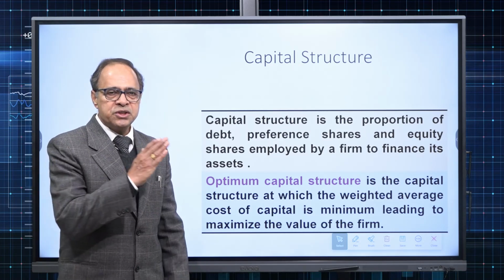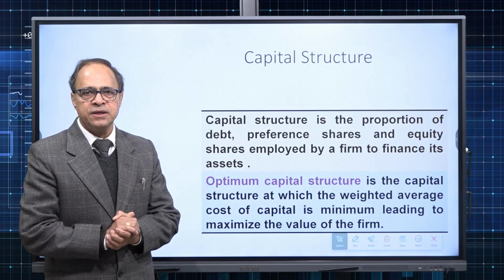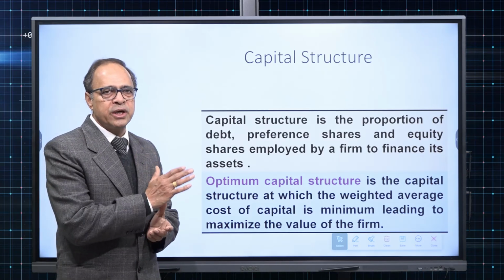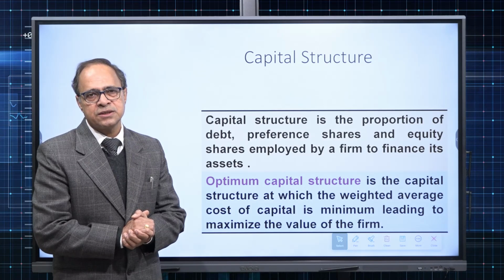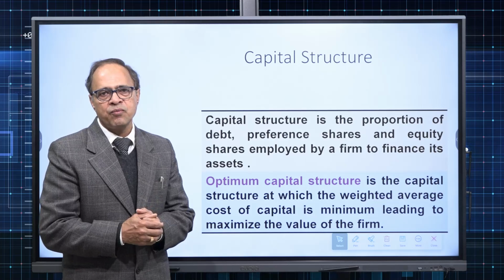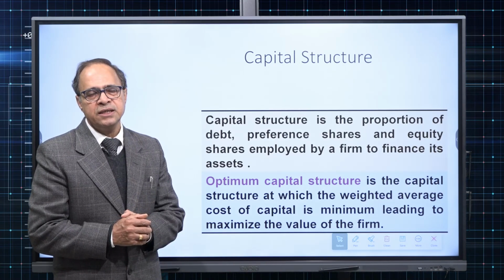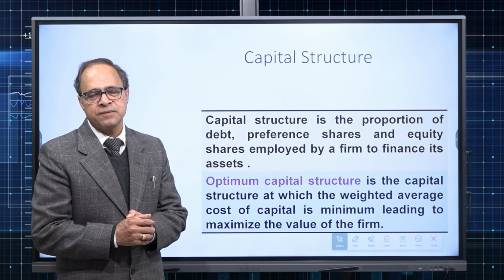Whereas slowly we can keep on increasing component of debt in the capital structure and reducing the component of equity in the capital structure. So the moment we include debt or loan along with the equity, such capital structure is called as leveraged capital structure.